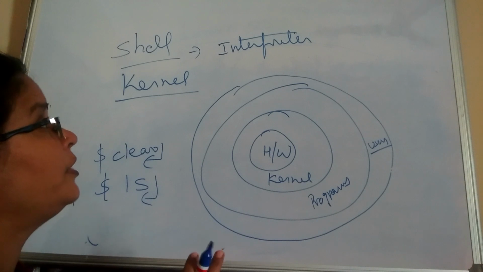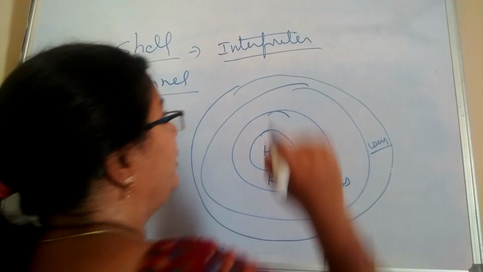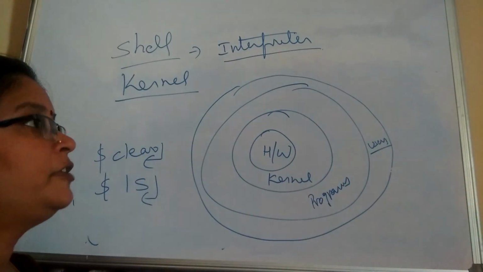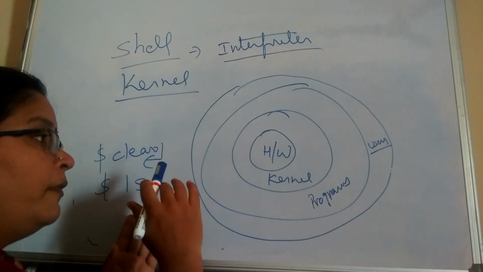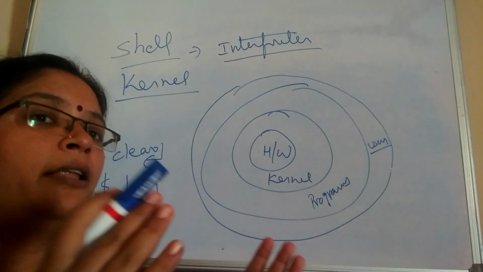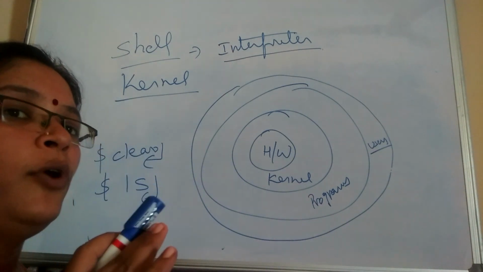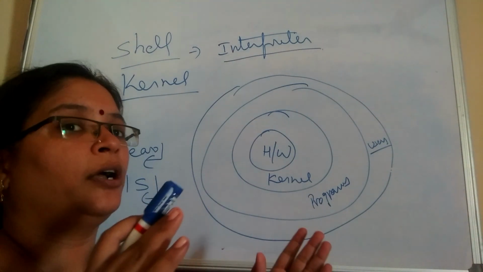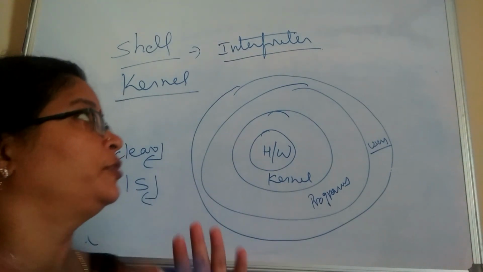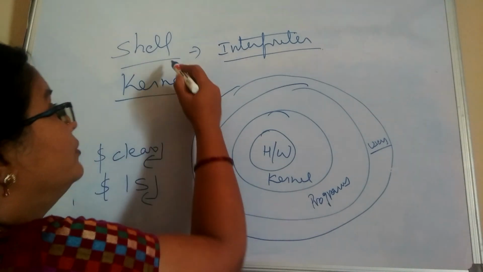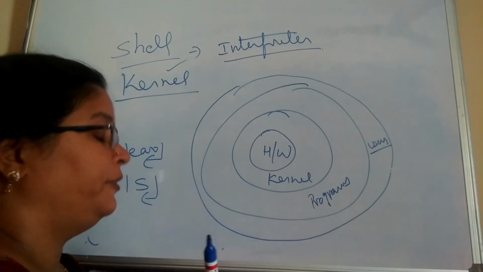So what is a shell actually? Shell is one kind of interpreter which sits between the user and the system. Whatever command you give, that can be translated and given to the OS, and the OS gives the respective output to the shell, and the shell transfers that output to the user. So that is the activity of the shell. It acts as an interface.